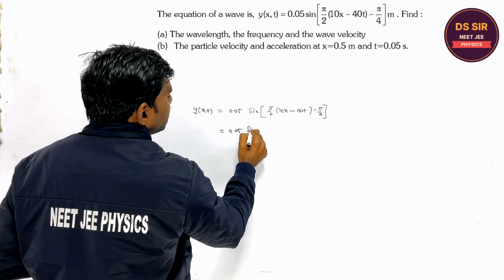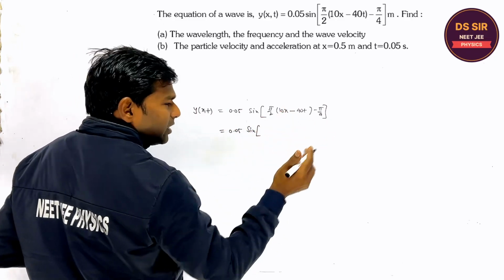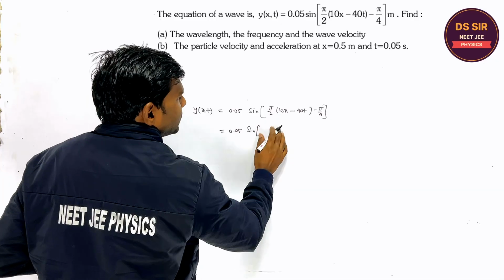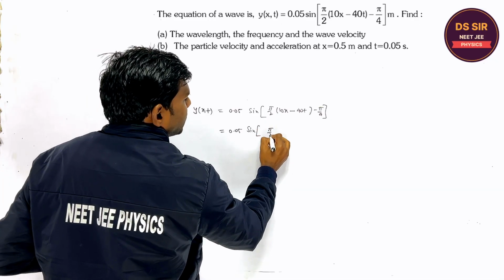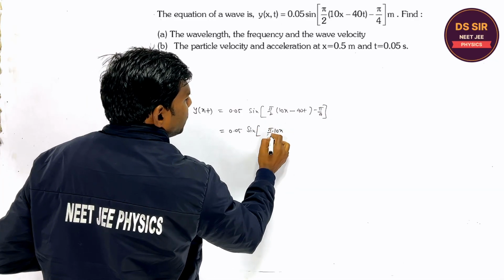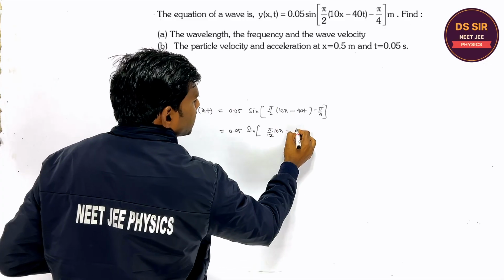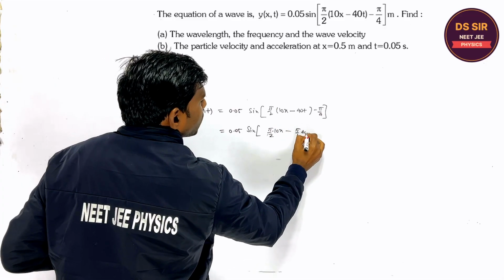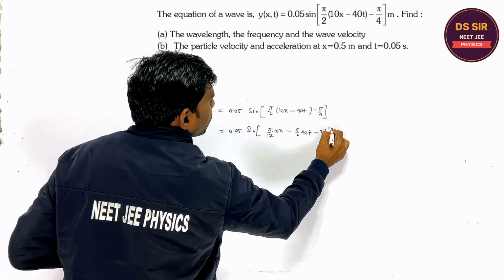First of all, tell. It is traveling in positive direction, because minus is coming. So pi by 2 into 40t minus pi by 4.